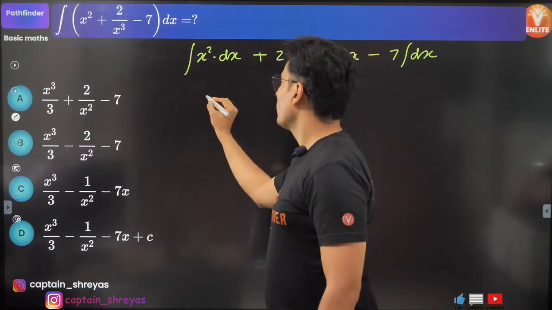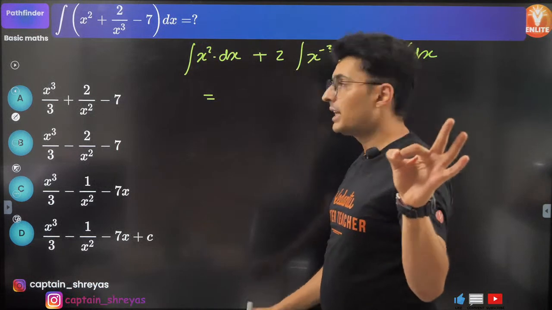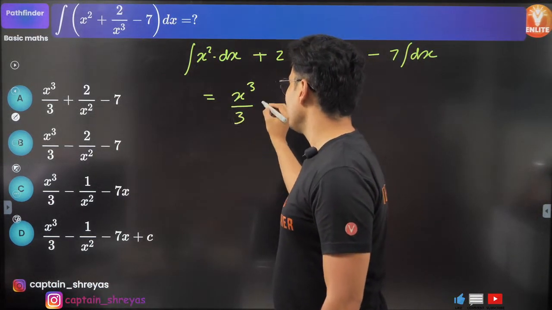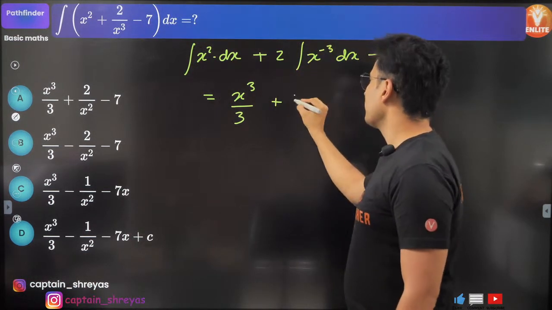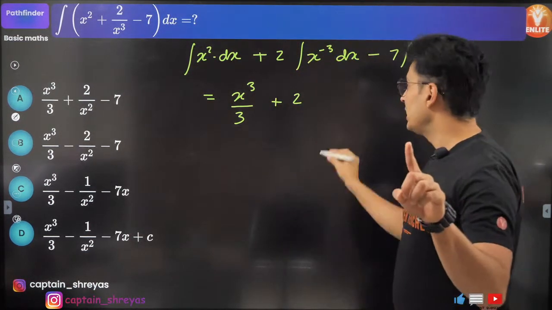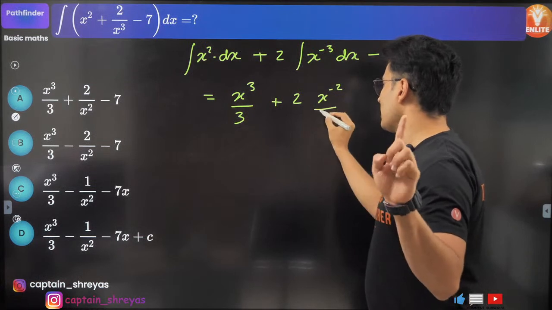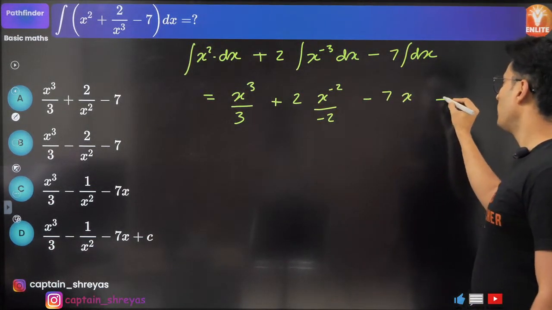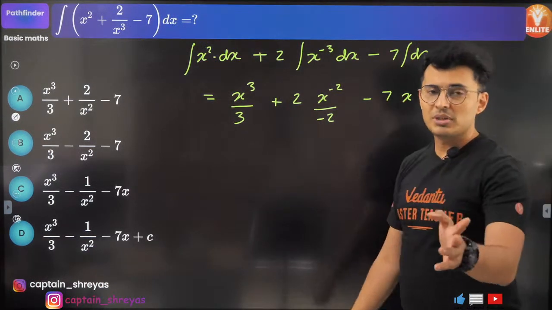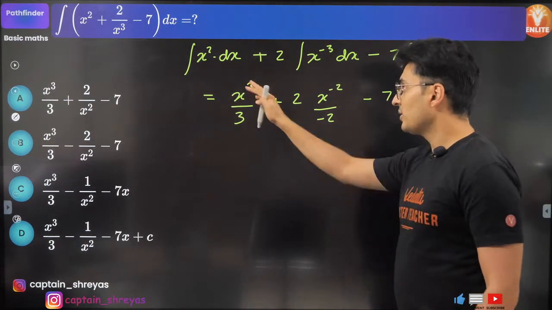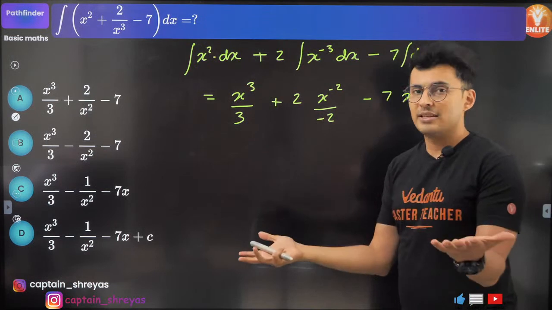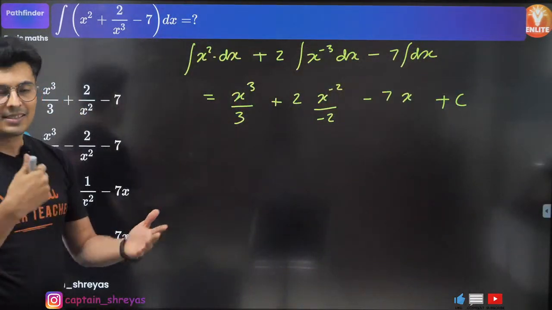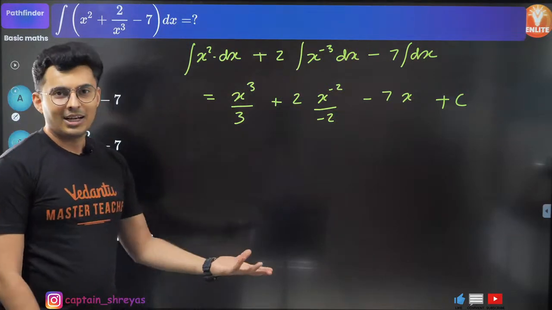Okay, now what will this be? X square's integration is x raised to 2 plus 1, which is 3, upon 2 plus 1, again 3. Plus 2 times x raised to minus 3 plus 1, which is minus 2, upon minus 3 plus 1, again minus 2. This will be minus 7 into x, put c over here. A lot of students worry, should I put 3 constants because there are 3 integrations? Obviously not. You don't have to. Constant plus constant plus constant is nothing but another constant.